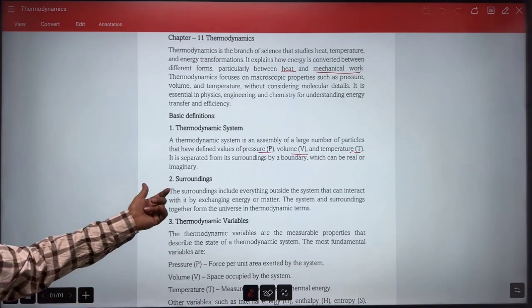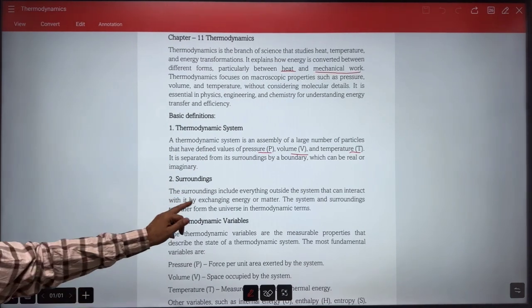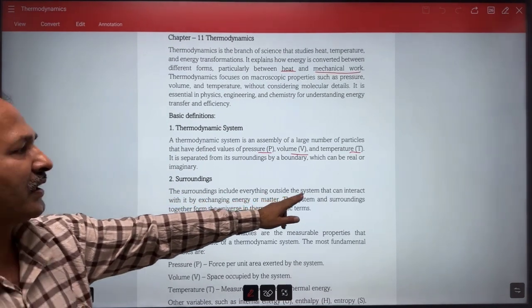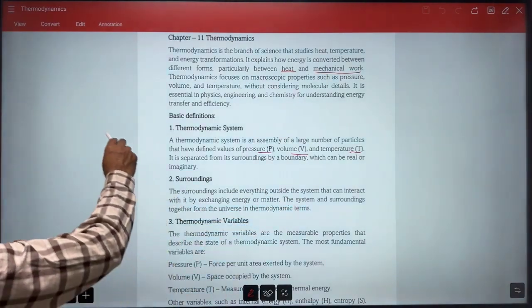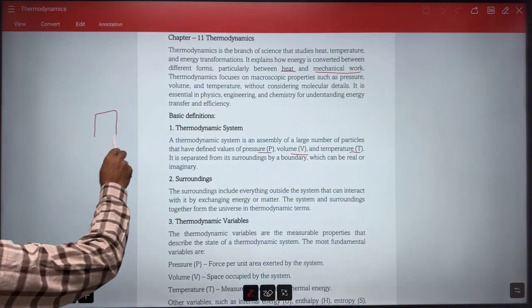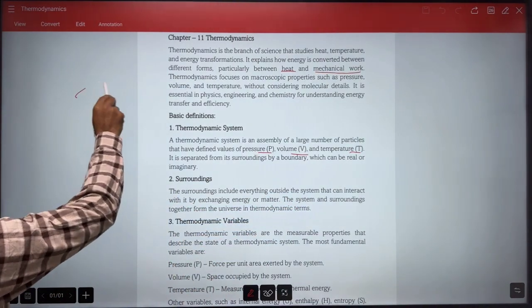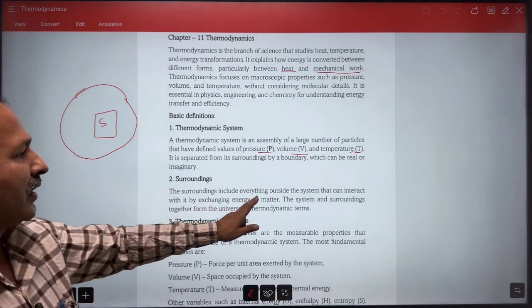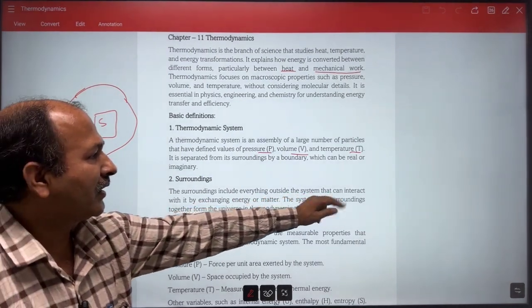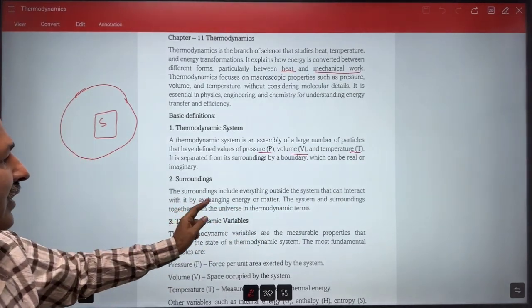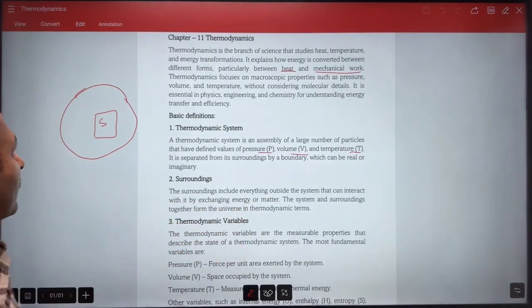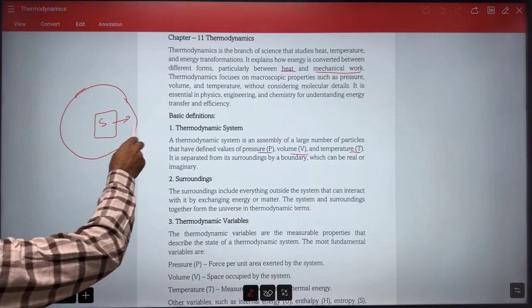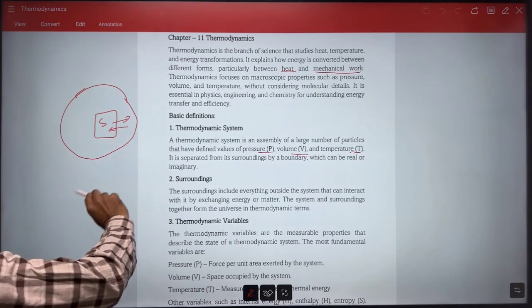Now we are going to see what the surrounding is. The surroundings include everything outside the system. So two things we will consider here. If it is the system, then outside is the surrounding, right? The surroundings include everything outside the system that can interact with it by exchanging energy or matter. So here energy can be transferred in or out.